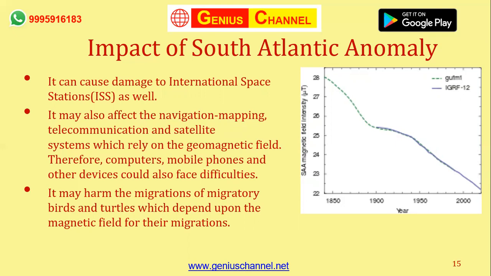On the right, you can see a graph, and that graph is nothing but the weakening of the Earth's magnetic field, or the reduction in the power of the Earth's magnetic field. You understand that the power is measured in Teslas or nanoteslas, right? We had mentioned in one of the slides that it reduced from 24,000 nanoteslas to 22,000 nanoteslas. That's the same graph that you can see here, but the graph extends from 1850 onwards to 2020.